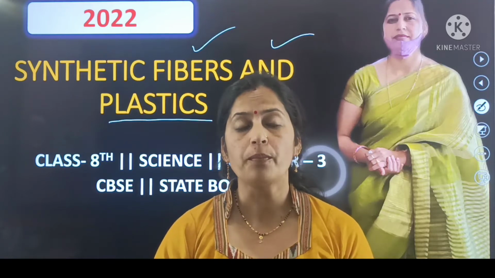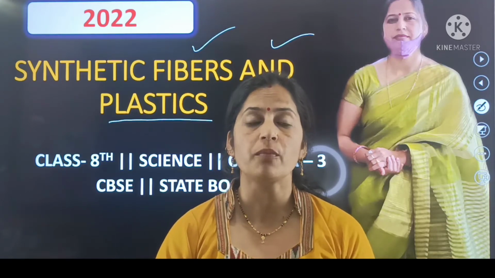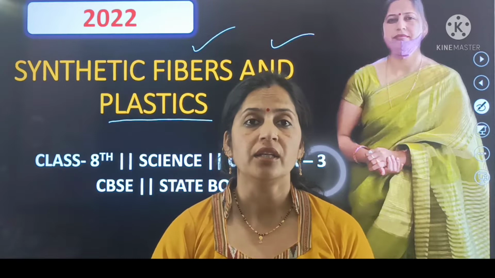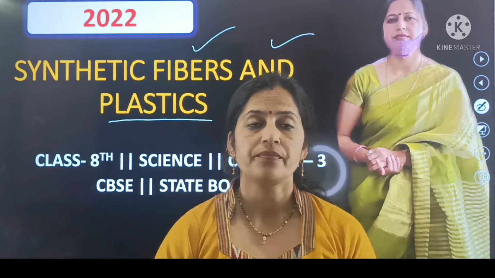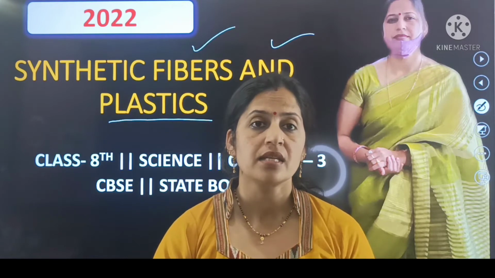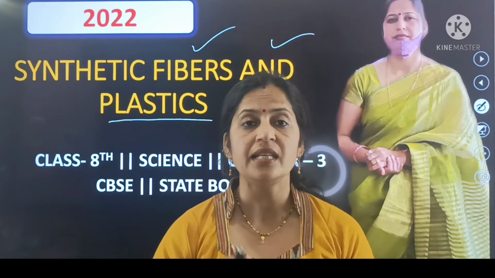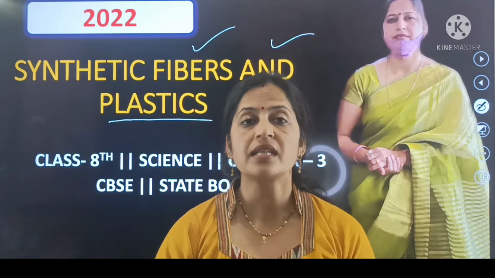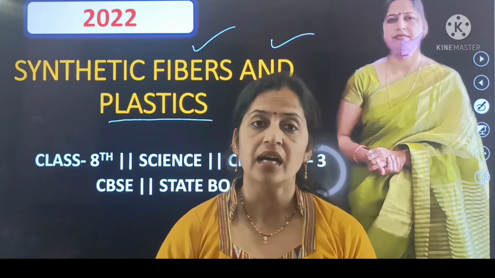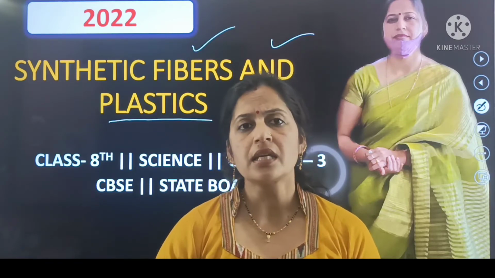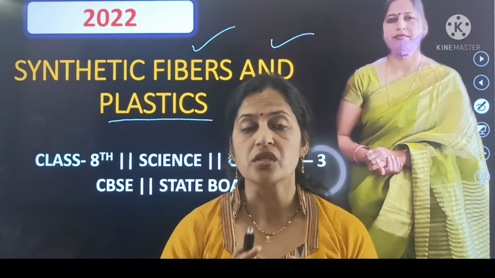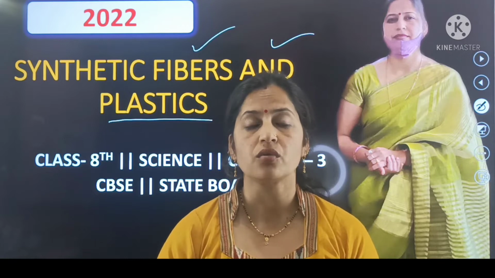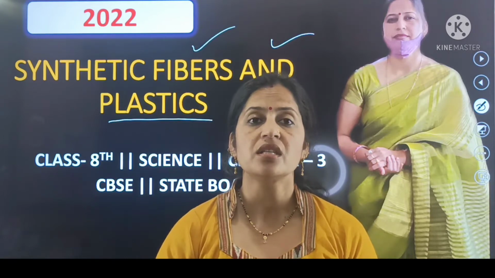The fibers which are obtained or made by human activities are known as synthetic fibers. And plastic can be easily bent. Plastic can be reused again and again. Plastic cannot be corroded because it does not react with air or water, so that's why its nature is non-corrosive.